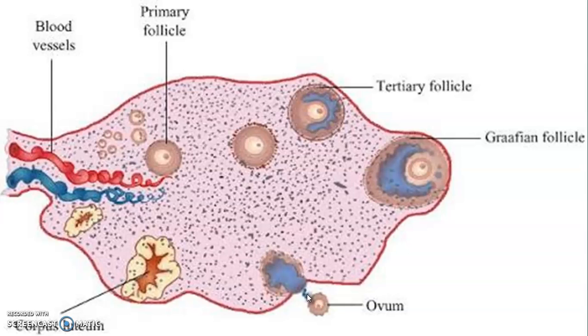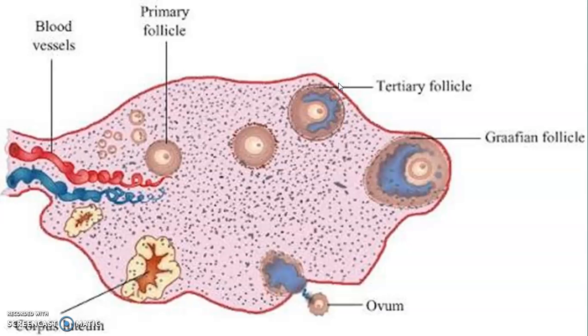I will explain you once again. The oogonia or mother cell surrounded by single layered cells is called primary follicle. Primary follicle surrounded by granulosa cells forms secondary follicles, and secondary follicles mature to form tertiary follicle.